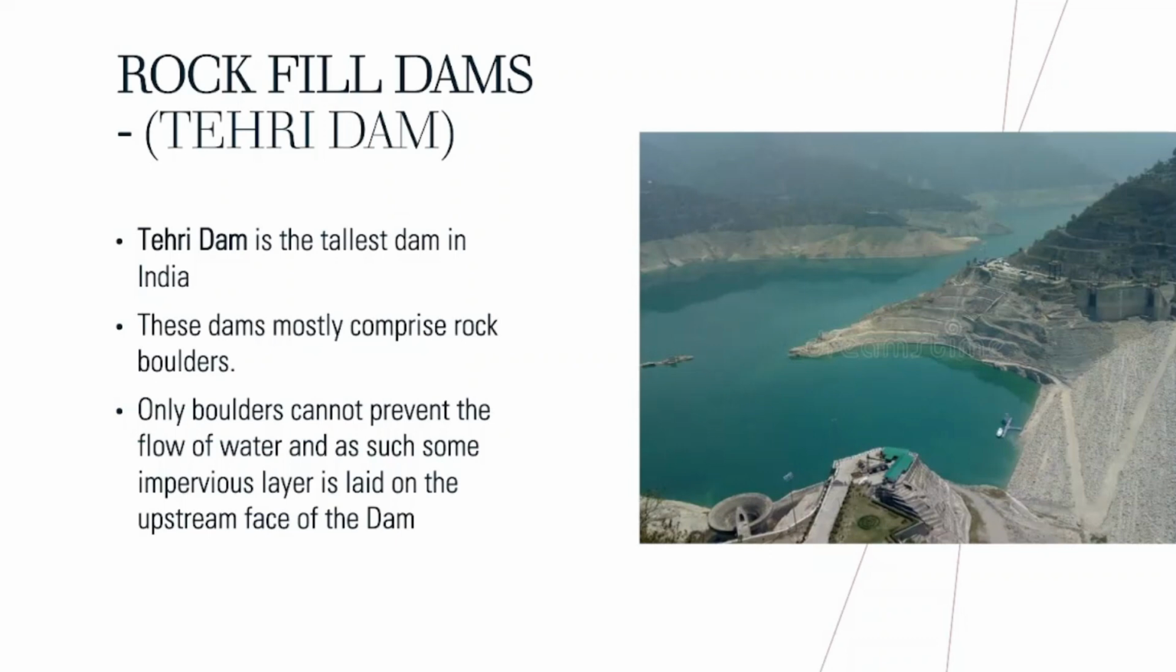Next we will discuss the rock-filled dam. Tehri Dam is an example of a rock-filled dam. Tehri Dam is the tallest dam in India, built in 1978 and located in Uttarakhand, across the river Bhagirathi. It is mainly comprised of rocks, but not only rocks: some impervious layers have also been laid, because rocks cannot hold water by themselves.